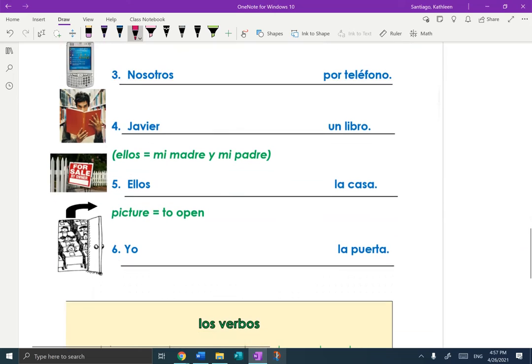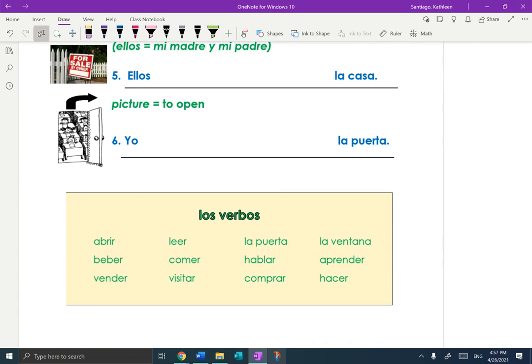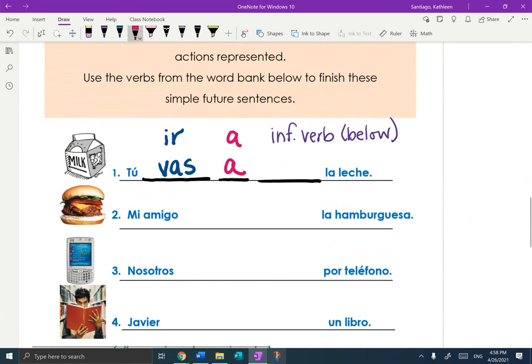Let's go to that word bank below. Abrir, beber, vender, leer, comer, visitar, la puerta, hablar. Okay, this shouldn't be in here, neither should this. Okay, hablar, comprar, aprender, hacer. Well, I think this is the most logical one, right? Because we talked about how babies drink, beber. Okay, so let's put that in. Tú vas a beber la leche. So again, 3 pieces. Ir, a, infinitive verb for the action that you're going to do.